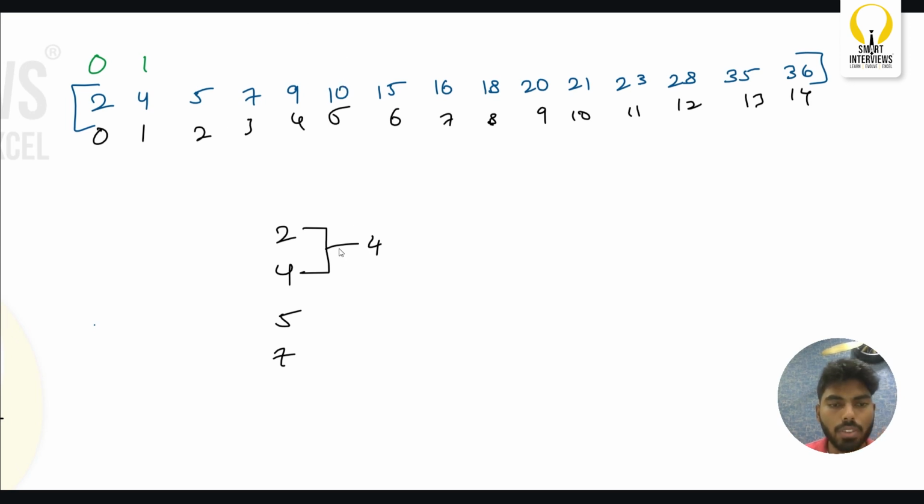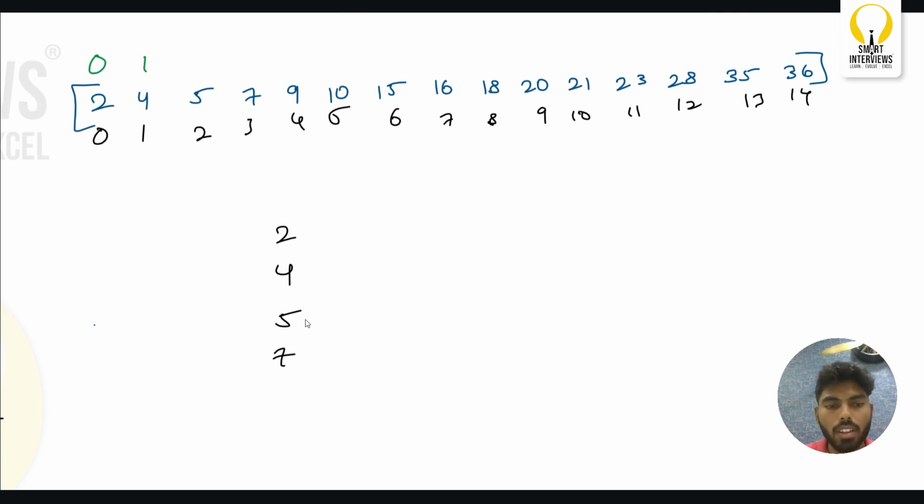So if you see 5, I can do something like this. I will create a match between 4 and 2. I will create a match between 5 and 7. From here, 4 is going to win. And from here, 7 is going to win. But did 5 win even a single game here? No, he did not win a single game. So this is not a right way of pairing the players, right? Then what should we do here?